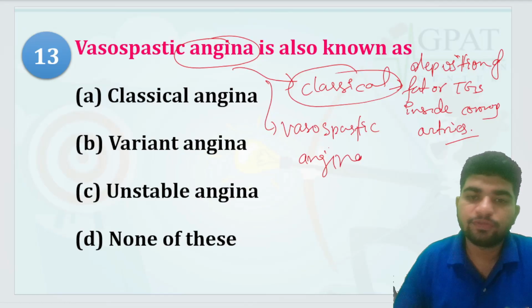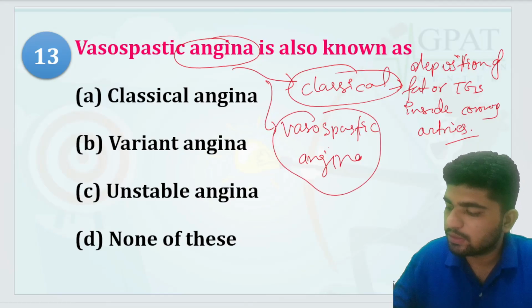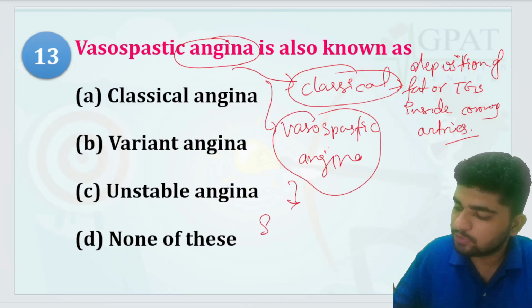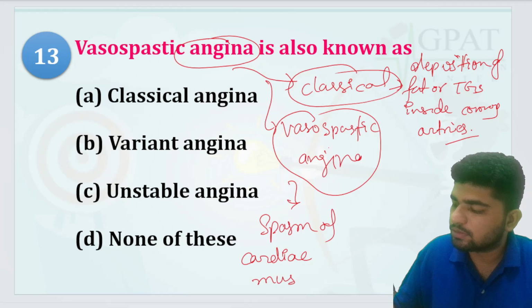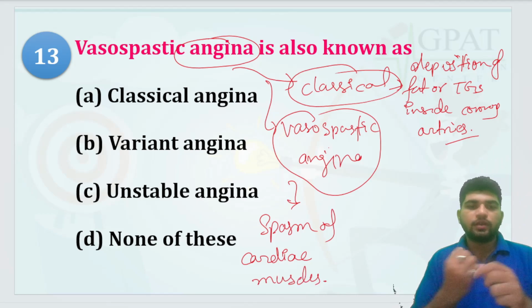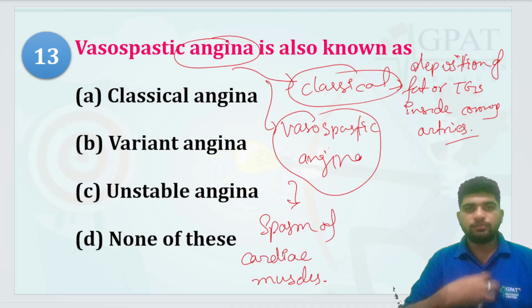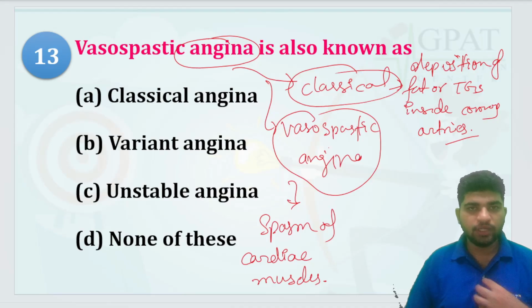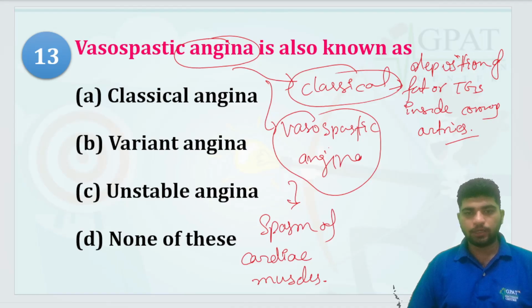But what about vasospastic angina? There is a spasm of cardiac muscles, which just causes you the pain around this area. Angina is nothing but just a pain over here around the heart. So vasospastic angina is because of the spasm of cardiac muscles.